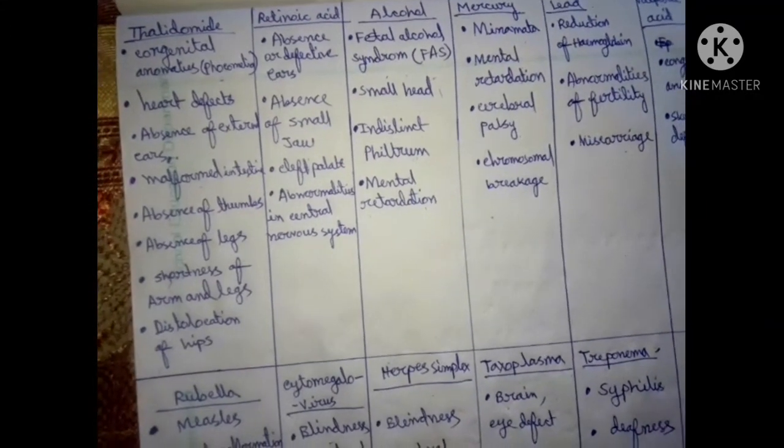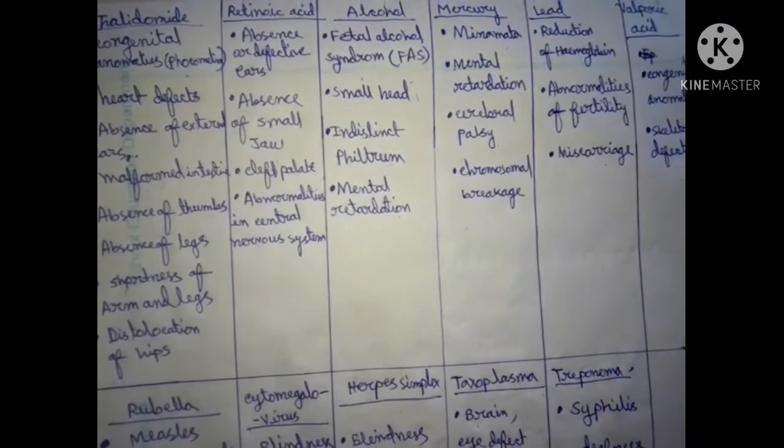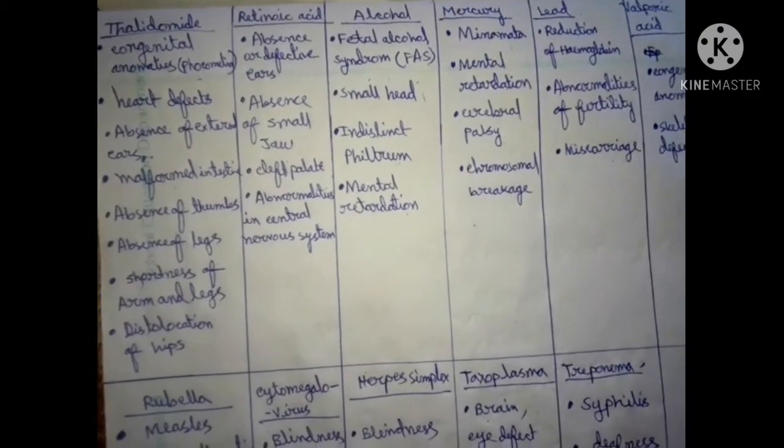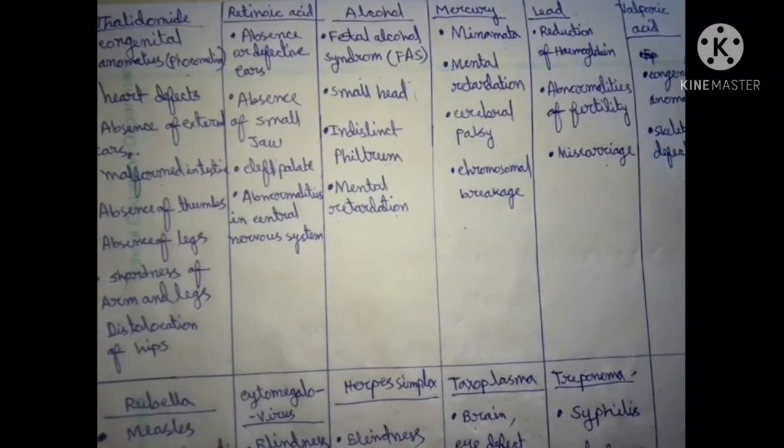So you can see how it creates defects on the embryo.